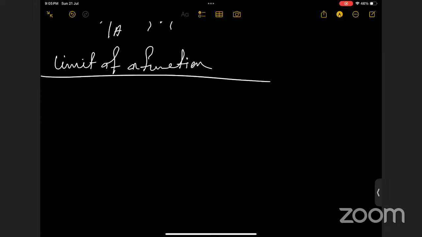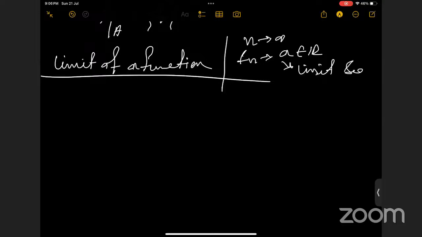The limit of a function is basically a general case of the limit of a sequence. In the case of a sequence, we see that when n tends to infinity, f(n) tends to some real number, and then we say it is the limit of the sequence, right? Yes, ma'am. So if we have some arbitrary function from some arbitrary domain to the real numbers, here I am taking a real valued function.